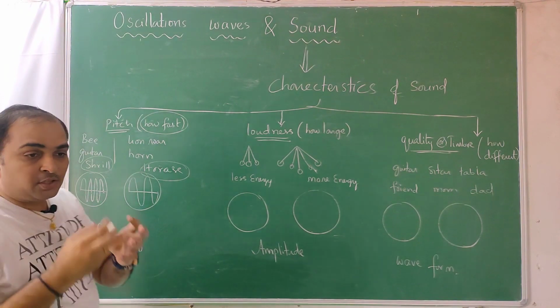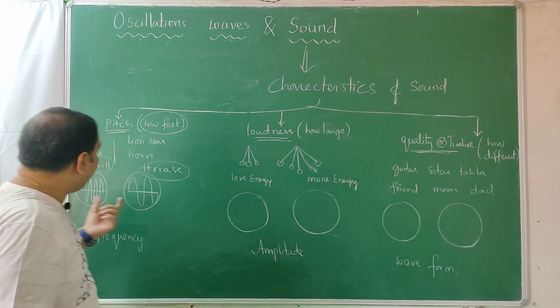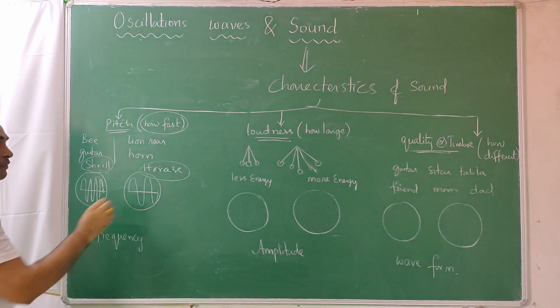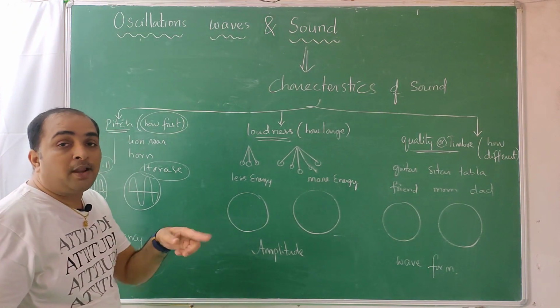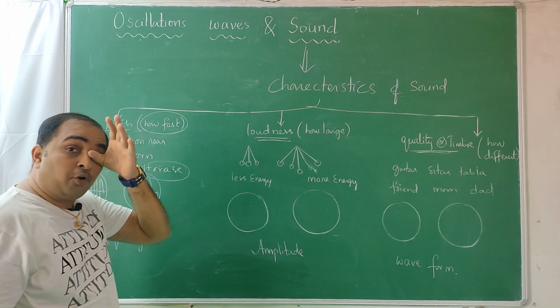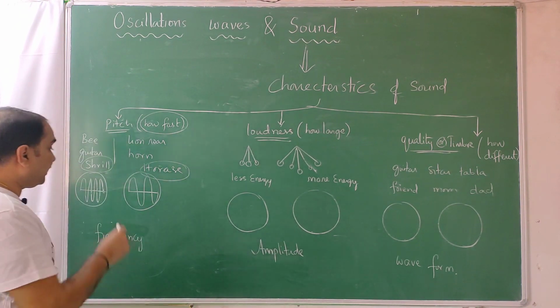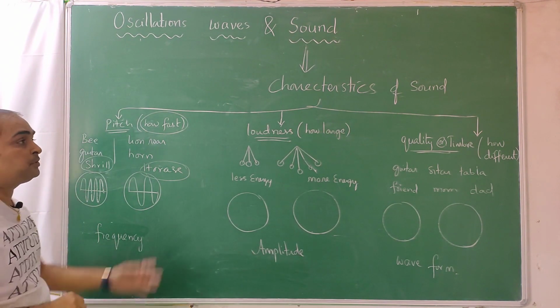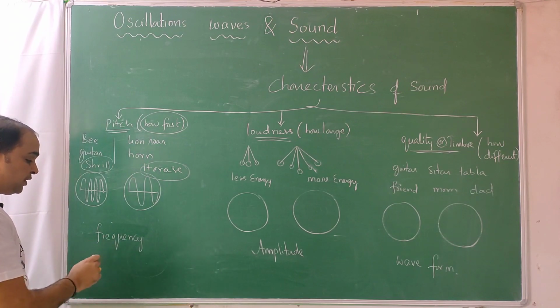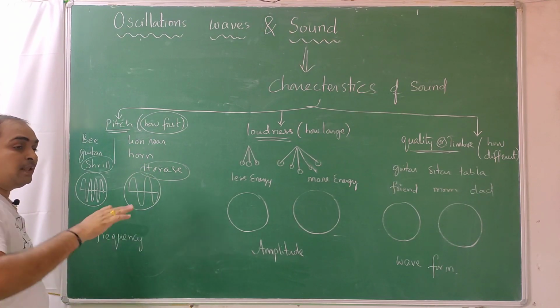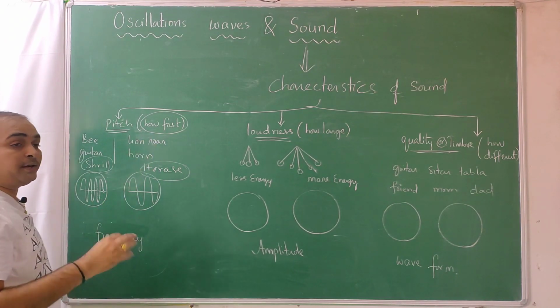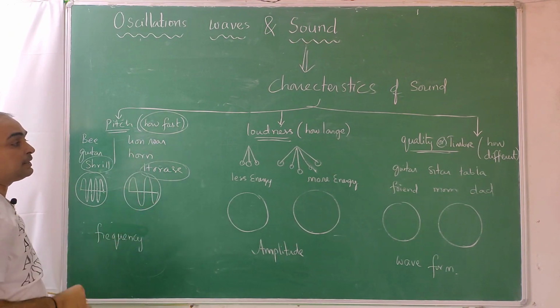If you convert that sound into a microphone signal and view it on a CRO, a cathode ray oscilloscope, olden TVs were of that form. You can convert sound into electrical signals and display them. In that waveform, physicists observed the frequency. A hoarse sound, when converted into an electric pulse, appeared like this.